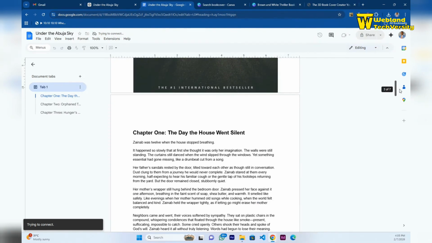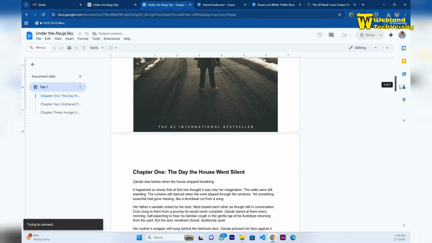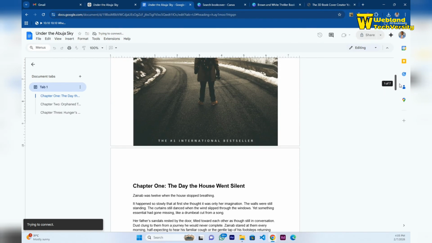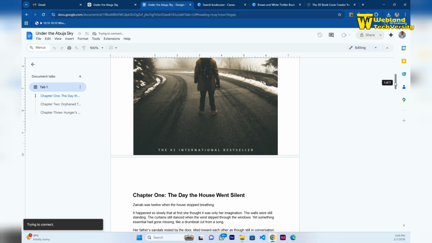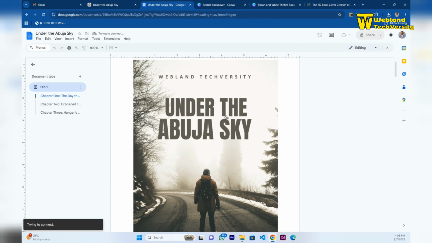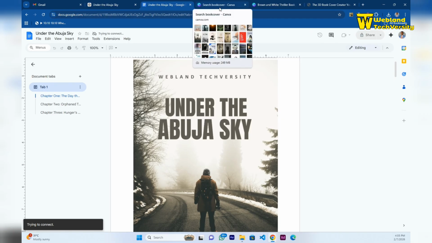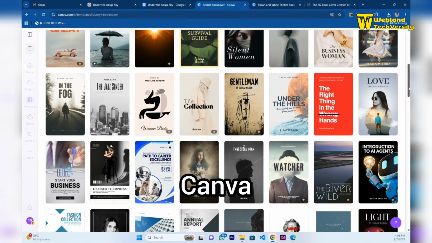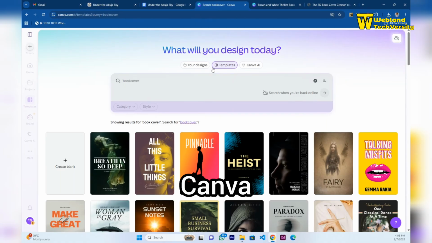it can be more appealing to the eye, for you to be able to sell it, for you to be able to share it with people, and they'll connect with the book cover before reading the book. So let's get to how we're able to design this book cover. If you want to design such a fine book cover, you go to Canva. Once you come to Canva, go to the search section, type book cover, in